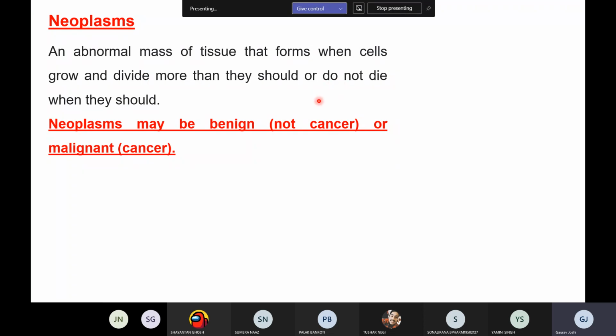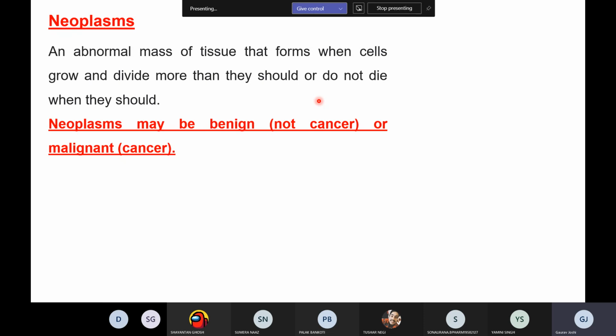So what is happening in the neoplasm? When there is a cell, you all know about the cell, then there is the process of karyokinesis. In karyokinesis, firstly the nucleus divides, followed by cytokinesis, where the cell divides. And when the cell becomes mature, it eventually dies. How does it die? There is programmed cell death. You might have heard about apoptosis, necroptosis, or necrosis. So there are also some cell death mechanisms.